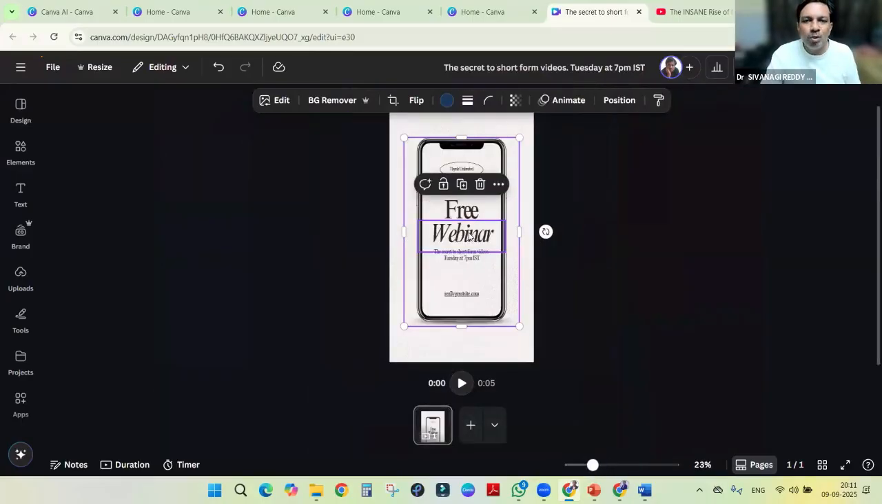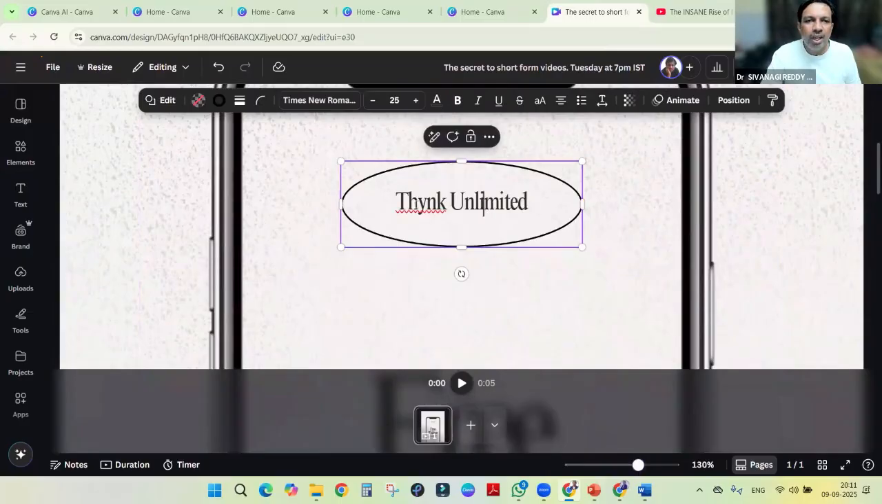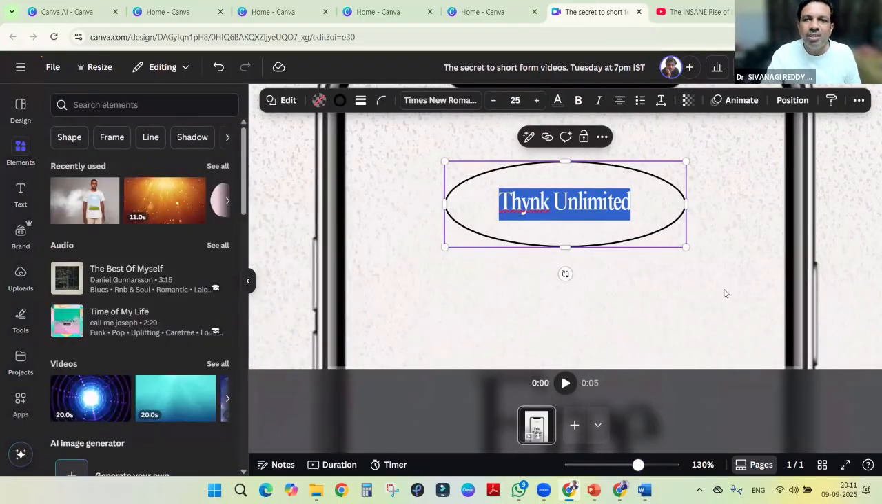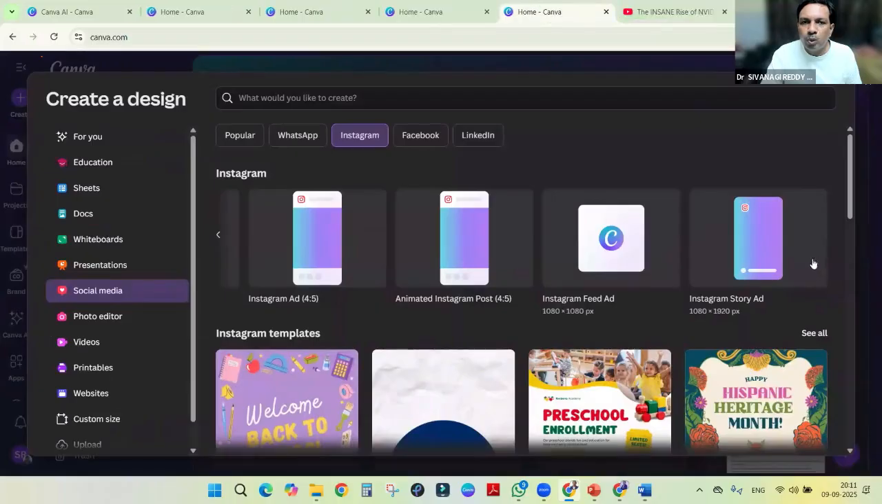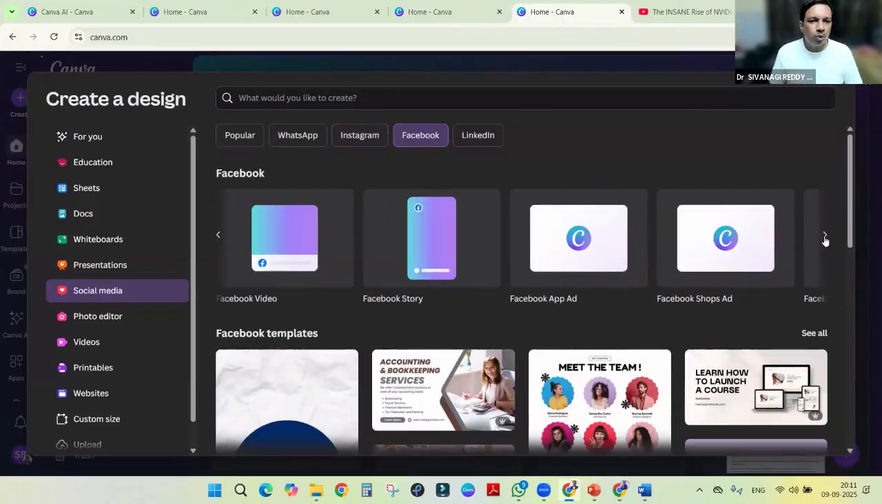If any design seems to be very small and difficult to read, then make it big and focus wherever you want to edit. You can edit and you can use all the elements as well at the same time for the design, and you can upload. So this is for Instagram. Then on the same line, this is for Facebook. So whether you want Facebook story or Facebook video, ads, anything.